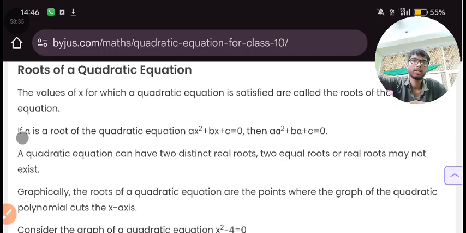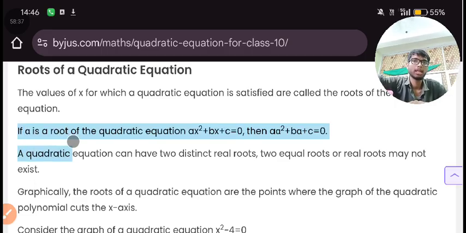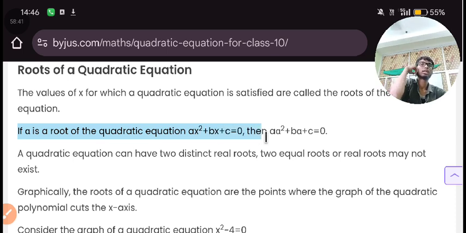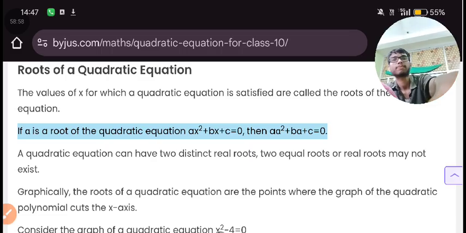Now next, if a is a root of this quadratic equation, then a square plus ba plus c is equal to 0. It is not a real life example, don't worry. We will see some examples to understand roots.